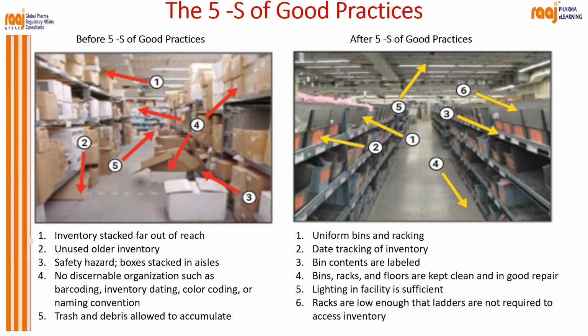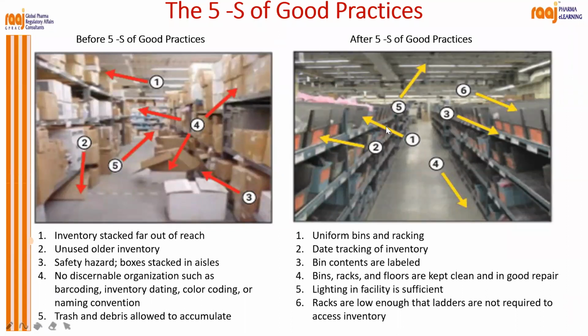I want to see the accessories or the packaging material which is used for packing a paracetamol tablet. How do I search if it is stacked like this? So you can see the barcoding, inventory dating, color coding, or naming convention. Everything becomes very important. Then trash and debris is allowed to accumulate.